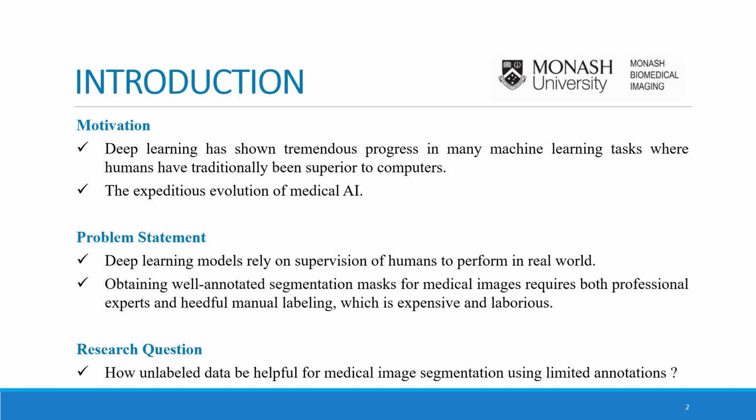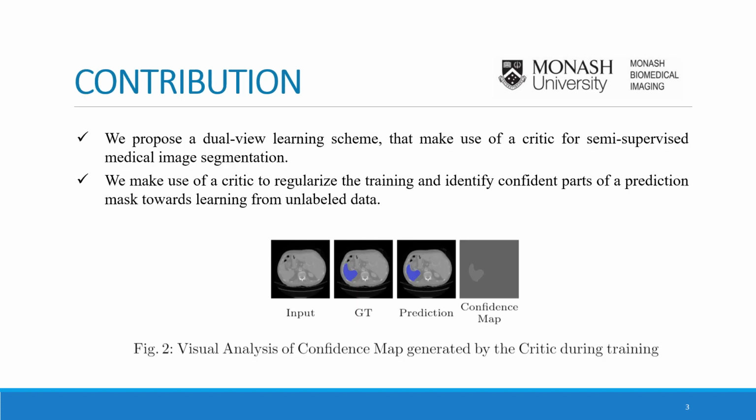Most of the existing deep learning models perform well when there is a sizable well-annotated dataset. However, obtaining well-annotated segmentation masks for medical images requires both professional experts and heedful manual labeling, which is expensive and laborious. Therefore, in this work, we present an approach answering the research question: how can unlabeled data be helpful for medical image segmentation using limited annotations?